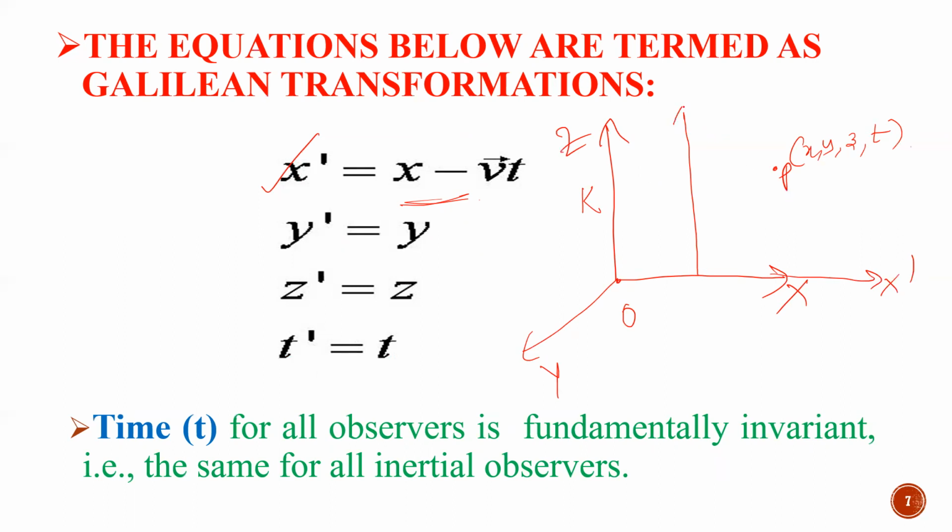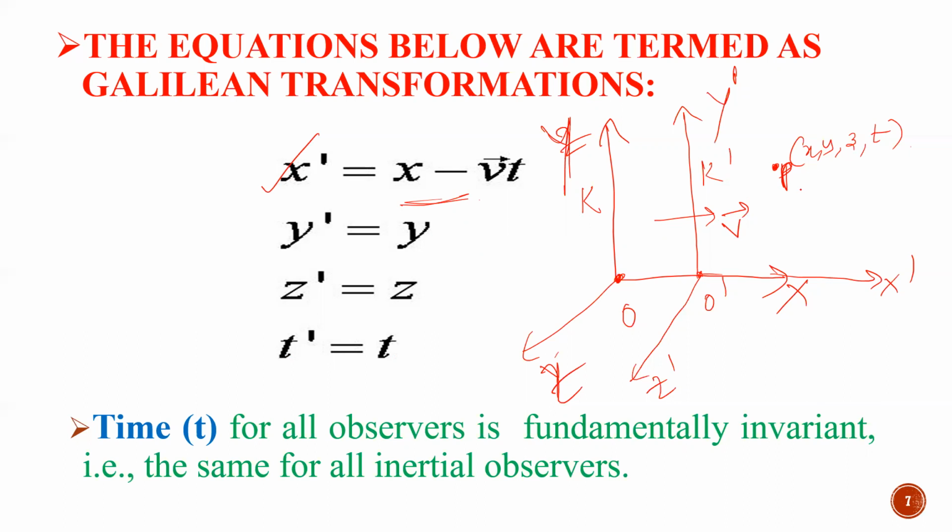Now, again, I consider one more frame, x dash. If I consider this is y, this is z, this is y dash, and this is z dash, right? Now this is O dash. Now from this origin, from the first frame, I have P. Now my second frame is moving with a constant velocity V bar with respect to the first frame, right? This frame is K dash. So both are inertial frames of reference, and according to Newton's principle of relativity.